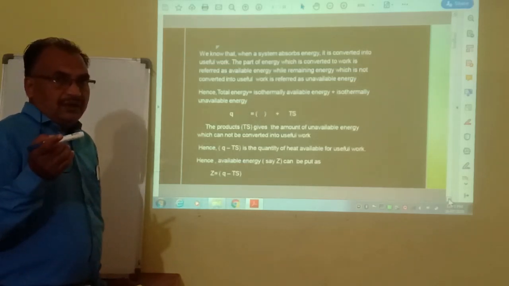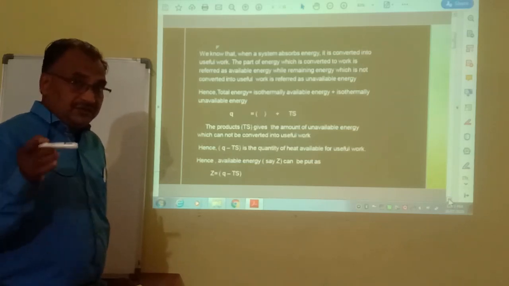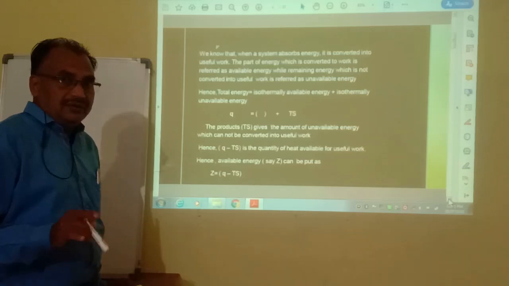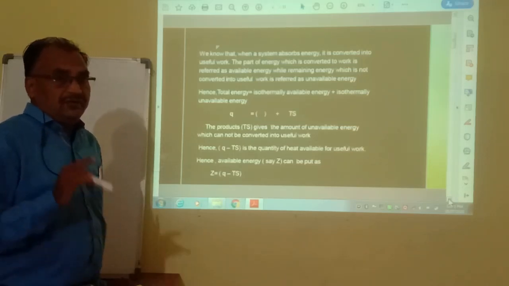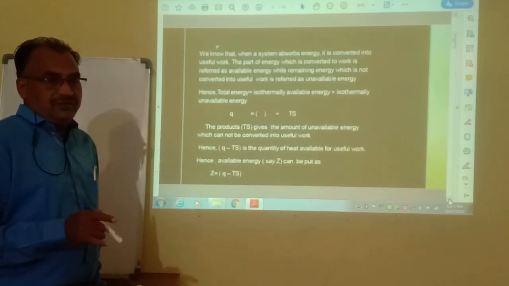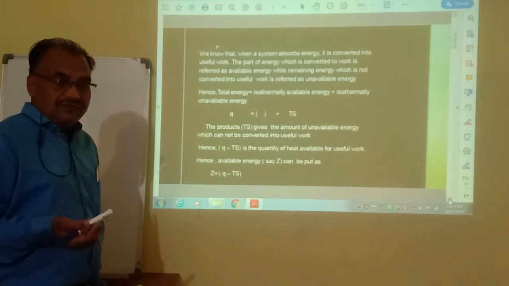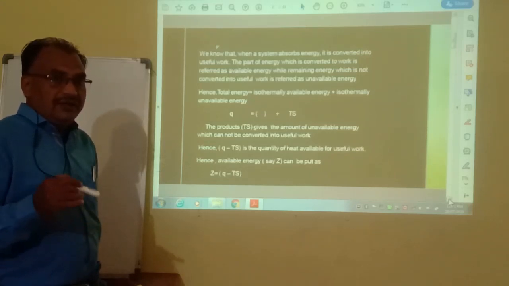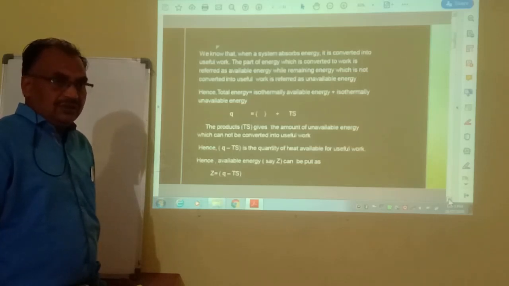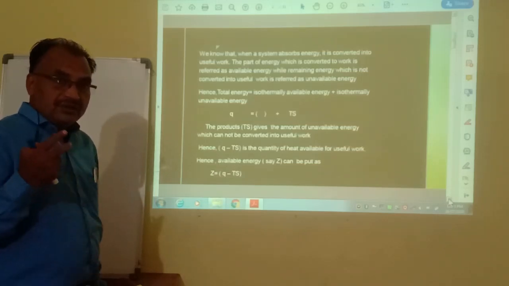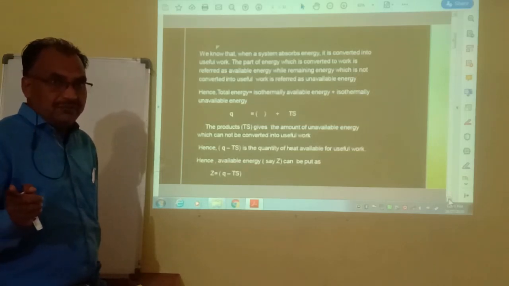The part of total energy that is available for useful work, that part we call free energy. Here we define two terms, free energy and entropy. Total energy of the universe always remains constant. In that total energy there are two parts: the available part and the unavailable part.